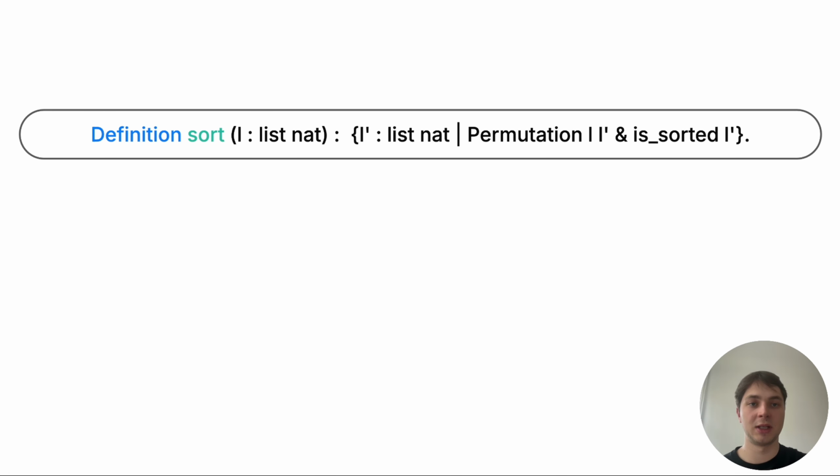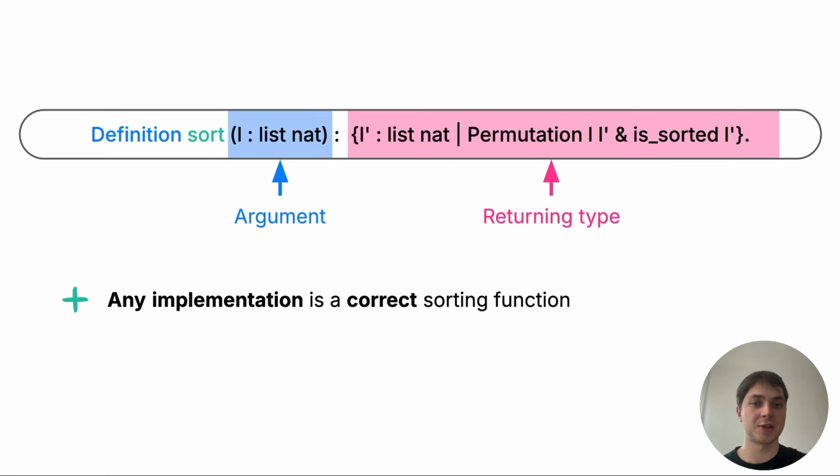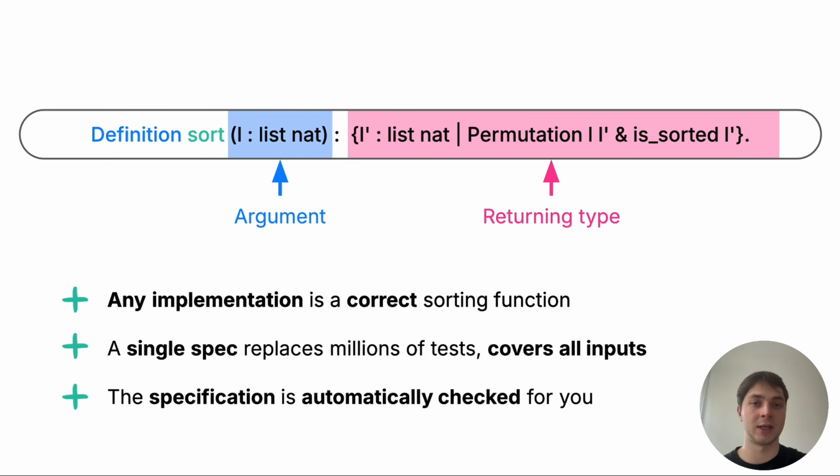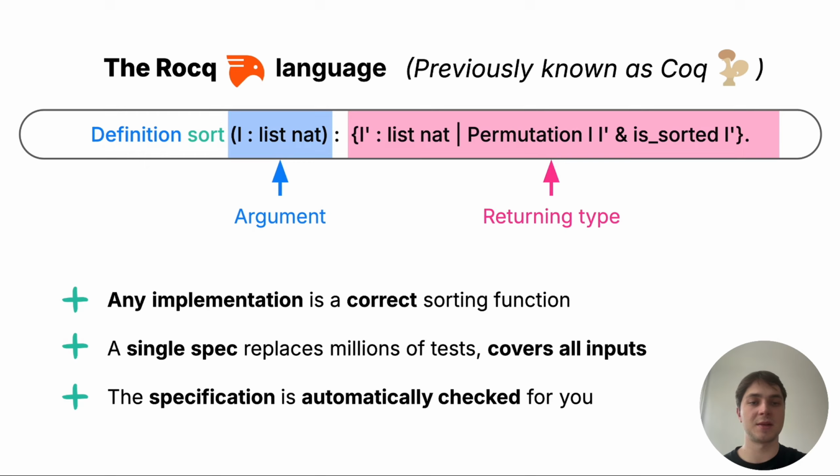Back to our example, how would we define a sorting algorithm? Well, basically it is something that takes a list of natural numbers as an input and returns a sorted permutation of this list as an output. Such a specification is very precise and unambiguous. If we have any function that coincides with it, it will be a correct sorting function. Formal verification allows you to automatically check the implementation against such a specification. One of the existing means of formal verification is called Rocq. There are more of them, but this work focuses on Rocq.